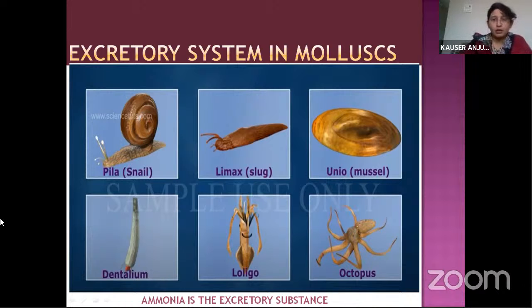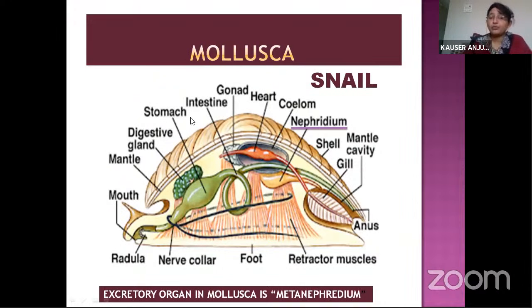So what is the excretory organ seen in the snail? Here I have taken the snail as the example for Mollusca. This is a snail, children. This is the internal body of the snail, displaying various organs. Here, this part seen in the snail body is called nephridium, or it can also be called metanephridium.